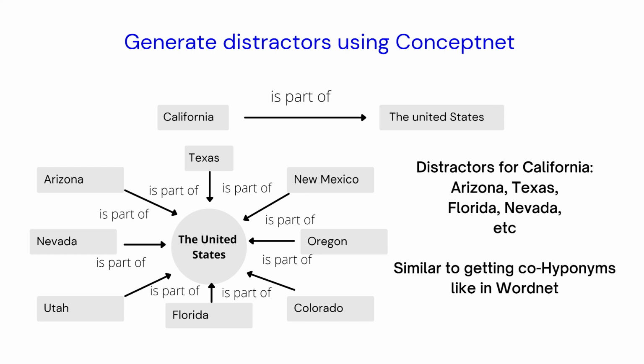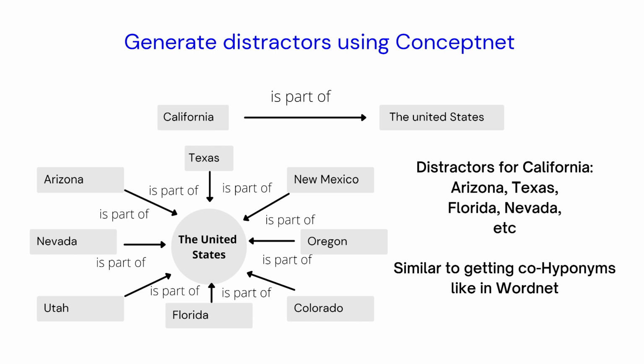And this is similar to going to the hypernym. Then once you go to the word United States, you try to see what are all the words that share is part of relationship with the United States. So something like hyponyms, and then you extract all the co-hyponyms which are just like California.